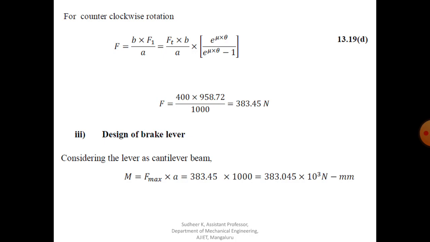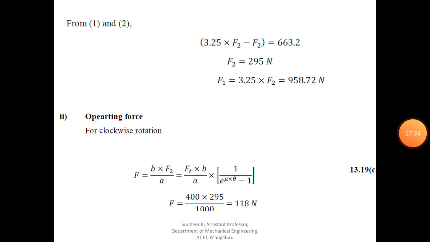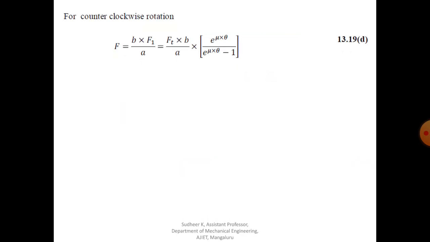In the previous slide we got the F value as 118 for clockwise rotation, that is the operating force. Similarly for counterclockwise, the value is 383.45. Out of these, the maximum operating force is when it rotates in counterclockwise rotation. So F max we consider as 383.45, and based on this we design the lever.